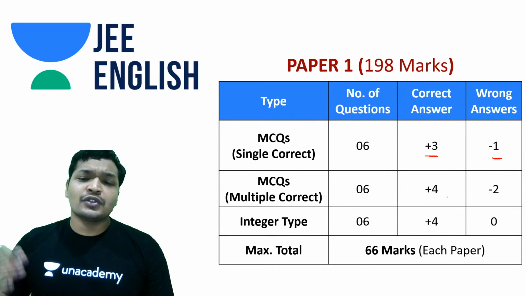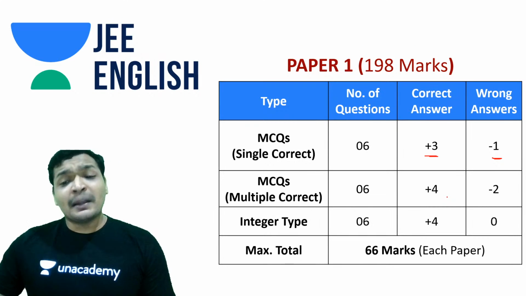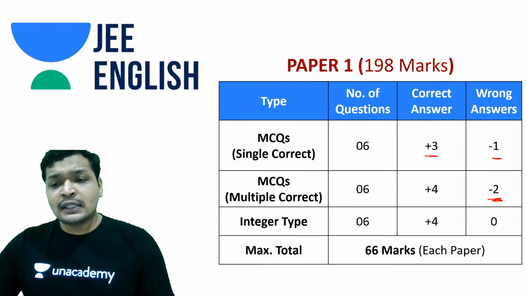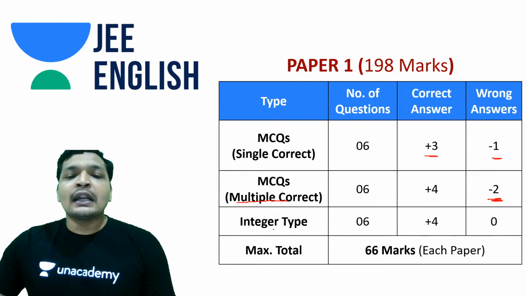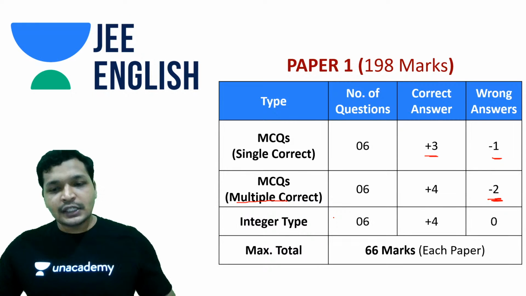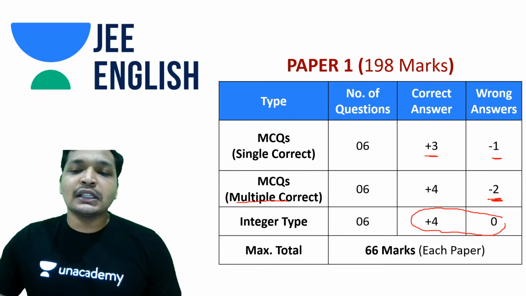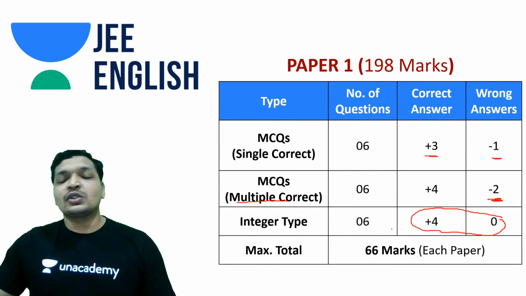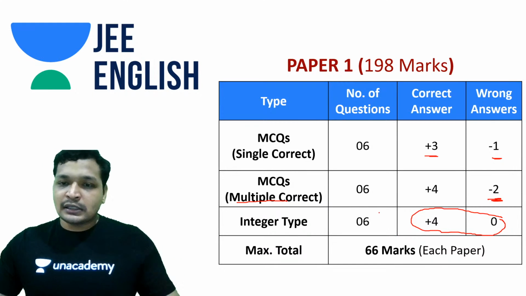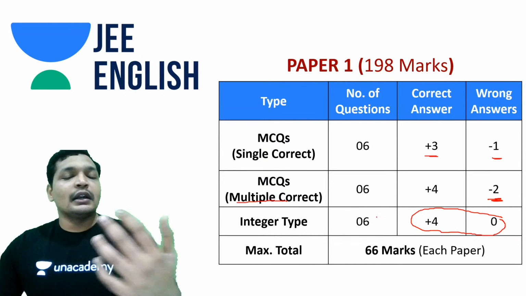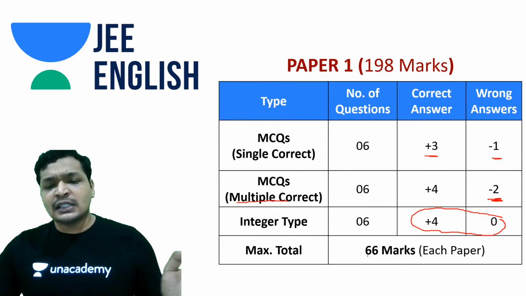How many answers you have chosen among the existing answers, and you'll get a -2 if you have gone wrong. So there is an advantage and there is a disadvantage associated with multiple correct. And integer type +4, 0, awesome thing. Something that you may want to attempt, and especially this year, the integer type wasn't as complicated as the earlier years. That's strictly speaking about physics. The rest of the subjects I'm not aware of, but yeah, in total the paper was around 66 marks.